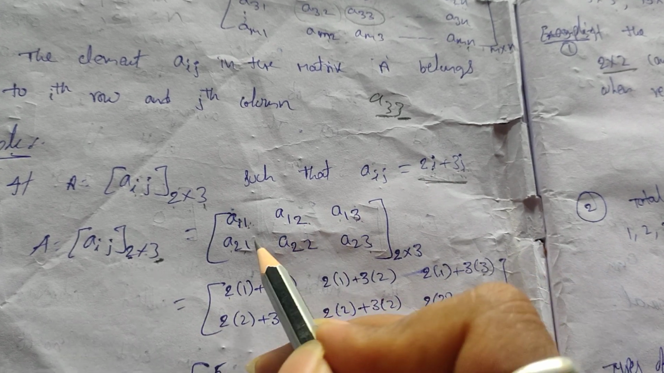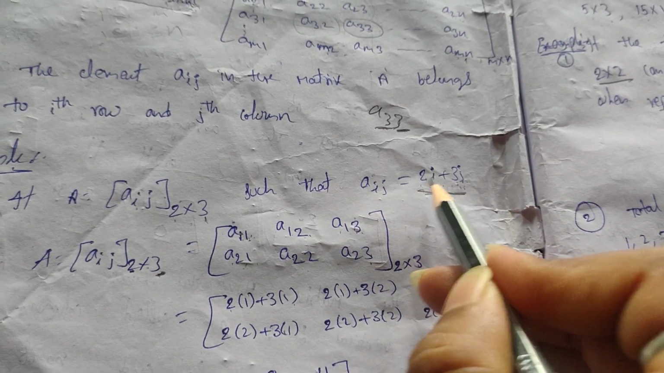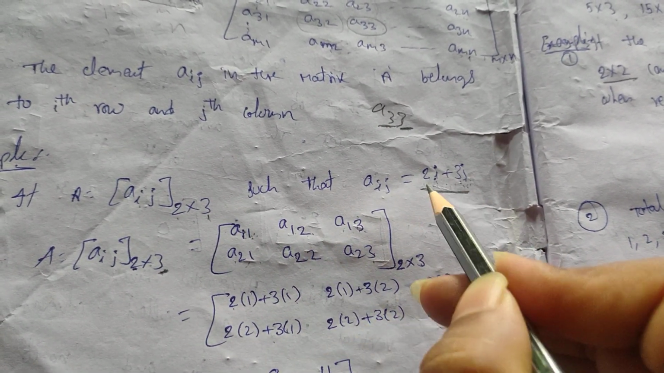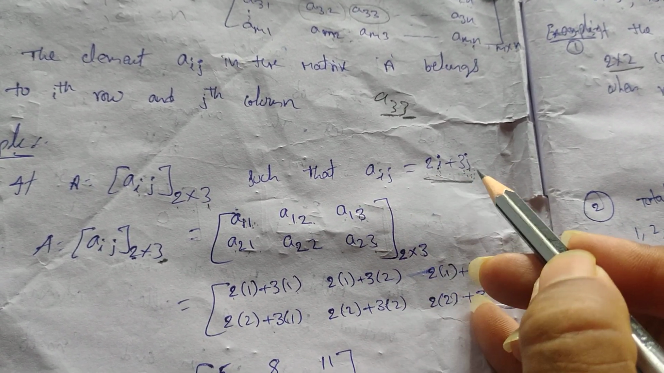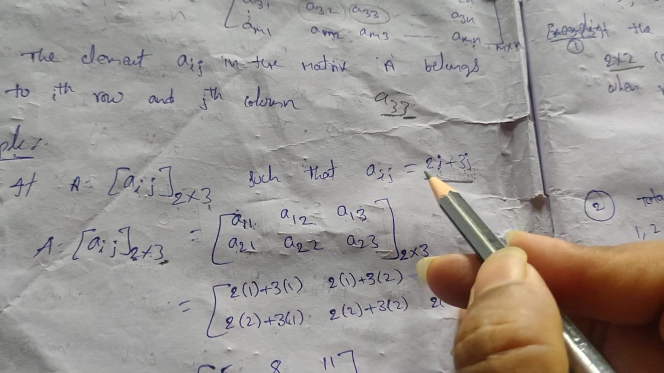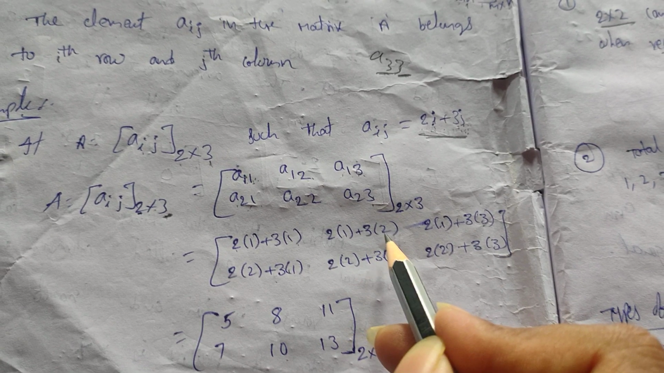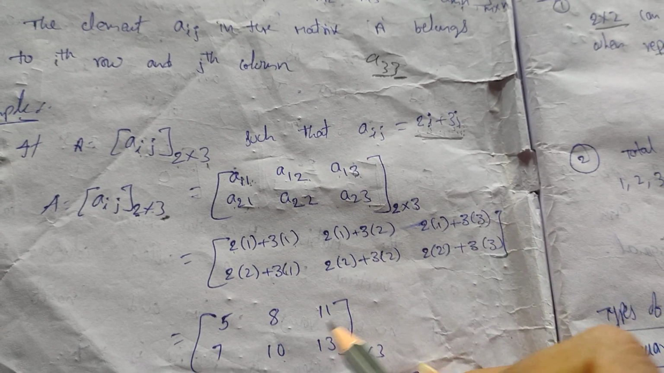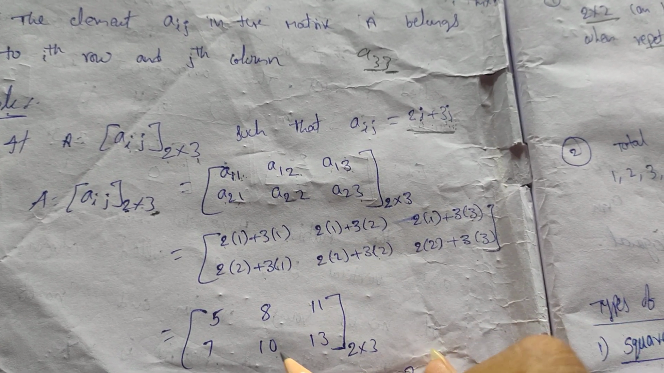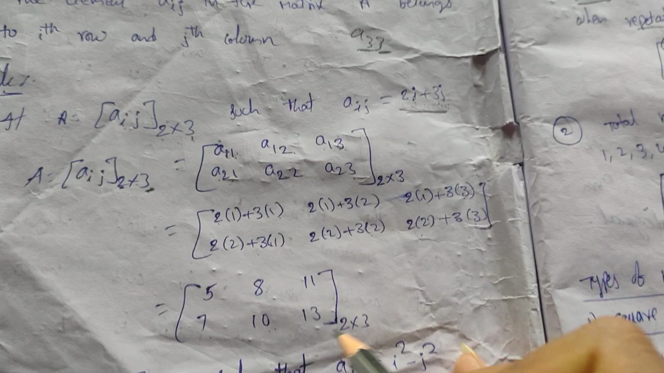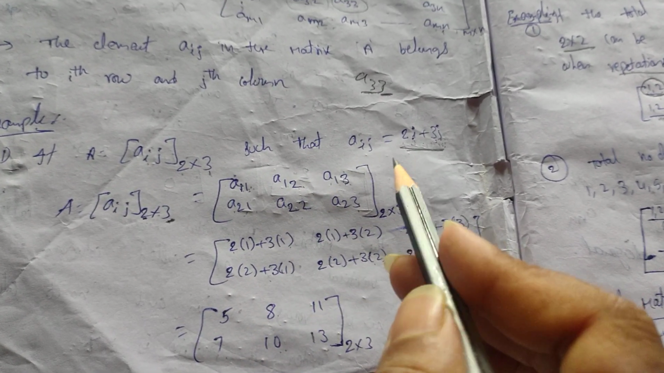Okay. Next one, A21. Sorry, A21 means 2 into 2 plus 3 into 1. Next, A22 means 2 into 2 plus 3 into 2. A23 means 2 into 2 plus 3 into 3. Simplify what you get. 2 plus 3 is 5, 2 plus 6 is 8, 2 plus 9 is 11. So 4 plus 3 is 7, 4 plus 6 is 10, 4 plus 9 is 13. So this is the 2 by 3 matrix according to the given condition.